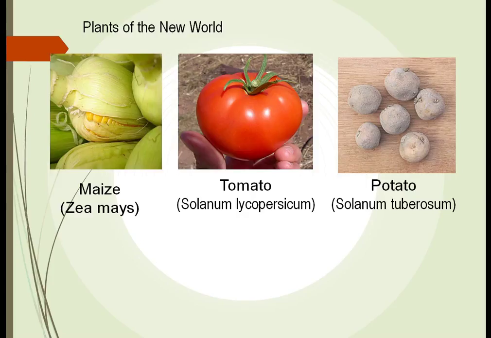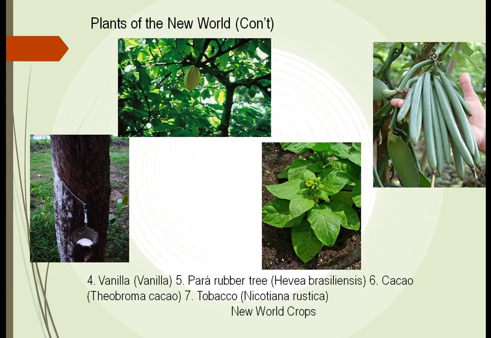We had corn from Central America. Didn't look like what you see there, but we'll show you some pictures later on. We see the tomato. We see the potato. We see vanilla beans. We see the rubber tree, cocoa, tobacco. These are plants that were only in the New World, and it took man starting to travel throughout the world